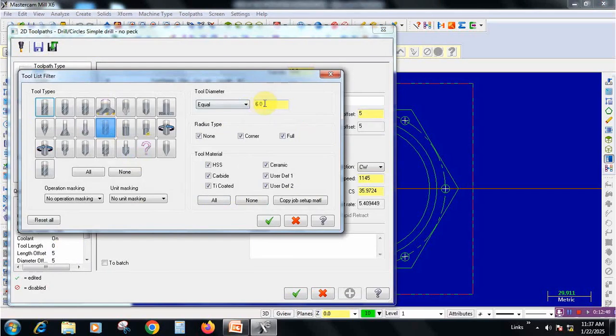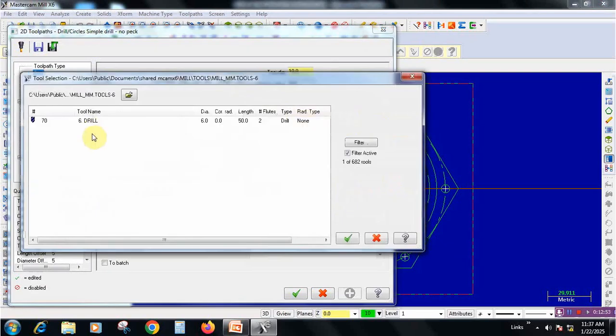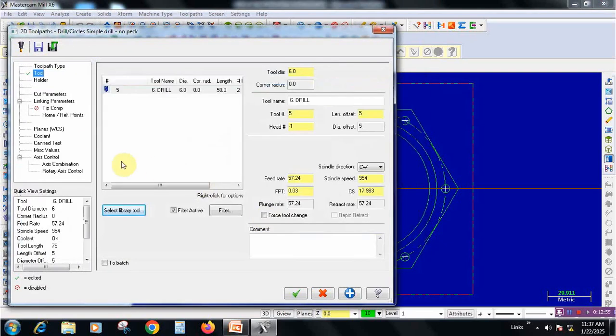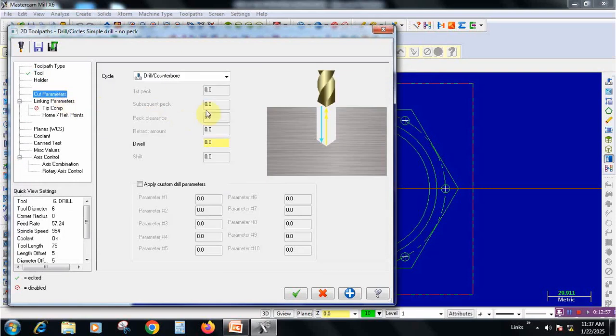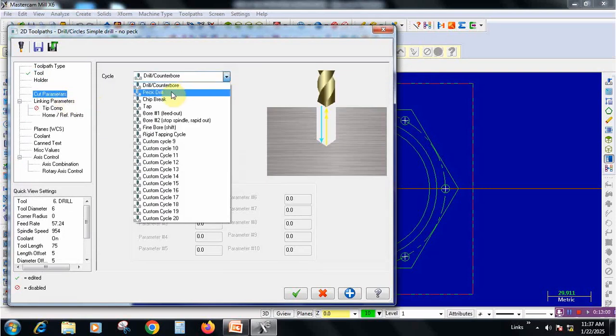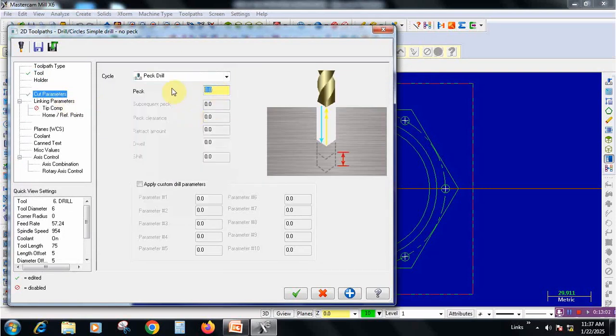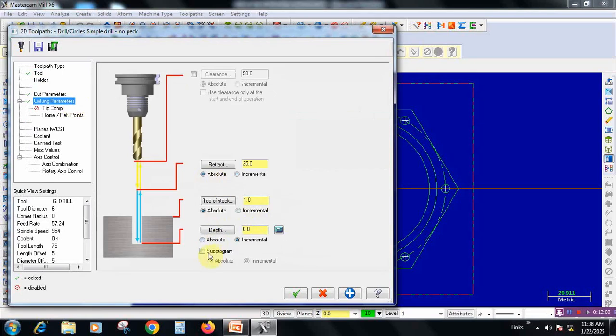The drilling size will be diameter 6 and give it OK, and go to library, pick the tool and go to cut parameters. Better to select the peck drilling operation, enter the value as 1 every time picking, and go to linking parameters, make all absolute, and this will become minus 10 and this will become minus 20, and give it OK.